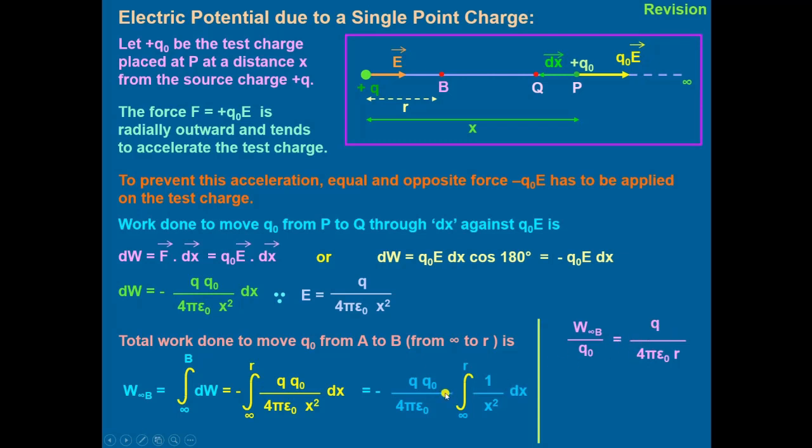W from infinity to B divided by Q naught will be equal to Q divided by 4 pi epsilon naught R. That is the potential due to a single point charge: V is equal to Q by 4 pi epsilon naught R.